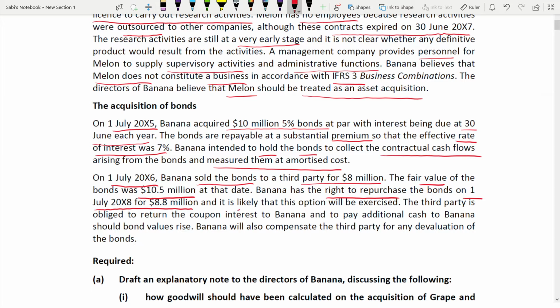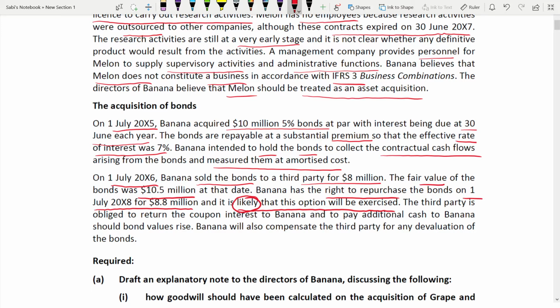Likely, okay, that this option will be exercised. So whenever they give probability, it is likely that this will be exercised, then we base the calculation on the option being exercised. When they say it is unlikely that this option will be exercised, we base our decisions or calculation on it not being exercised. So it is based on the probability word, whether it's likely or unlikely. Here it says it is likely. Very important word. Third party is obliged to return the coupon interest to Banana.